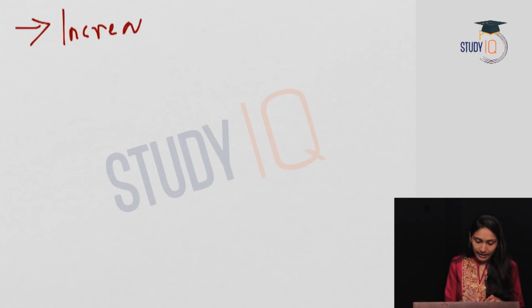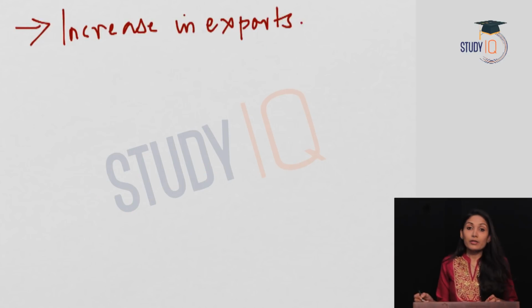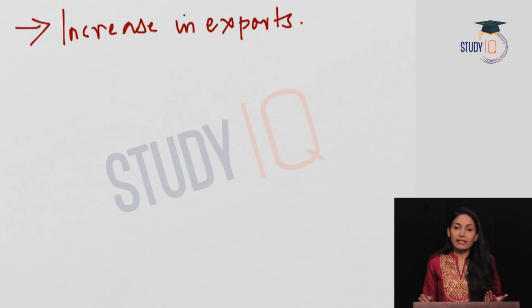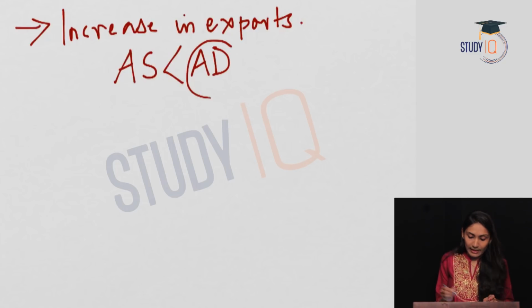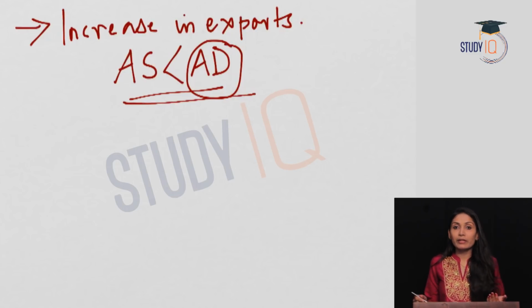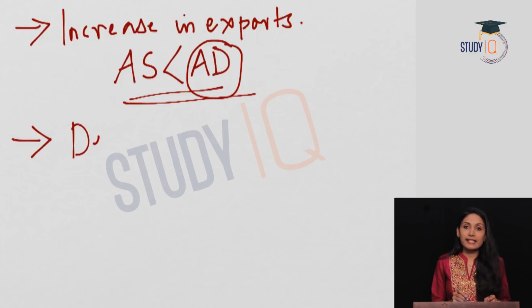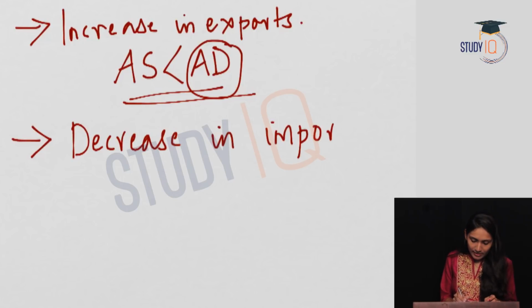Next reason is increase in exports. When exports increase, there will be lesser commodities available in the domestic market for sale. So lesser commodities in the domestic market for sale means aggregate supply in the market is less than the aggregate demand in the economy. So this will lead to a supply demand gap, and this will lead to demand pull inflation.